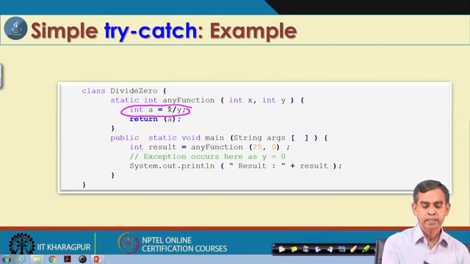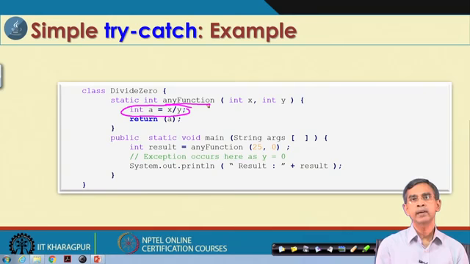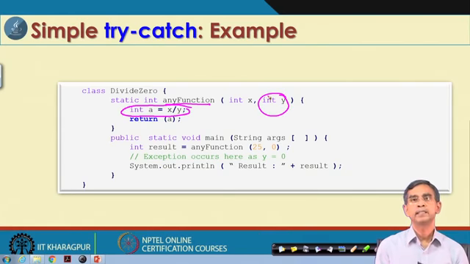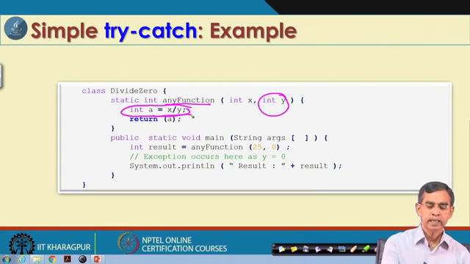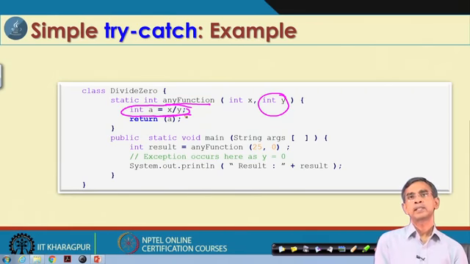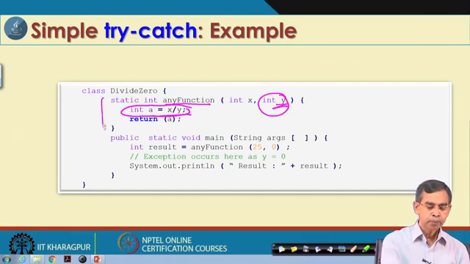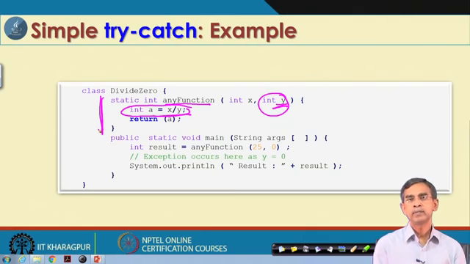Because this method, any function, can be called for any integer values, it will work for any integer values. However, it will not work properly if the second integer is 0, because if the second integer is 0, there is basically a divide by 0, and no processing unit can deal with the divide by 0 error in a program. So, whenever y equals 0, if we put all these things under a try catch, then if that situation occurs, it will throw an exception, and the following catch will catch it and do whatever is there. Now, see, this program is therefore not a robust program.